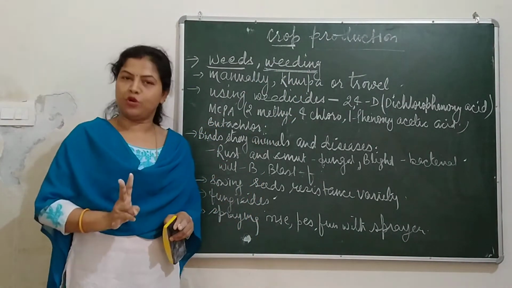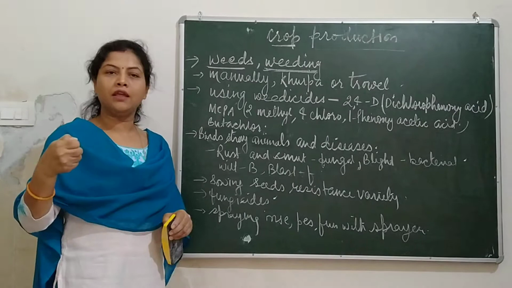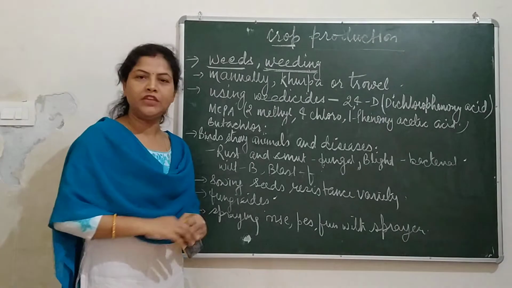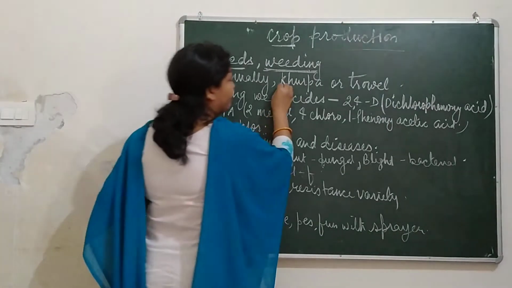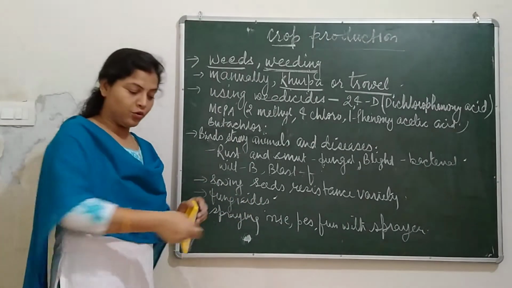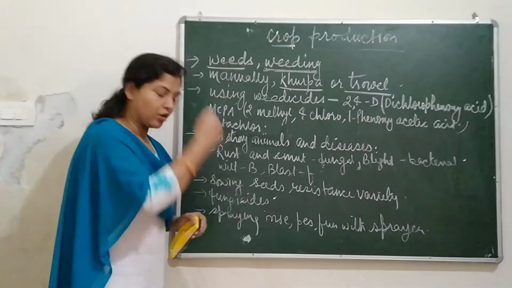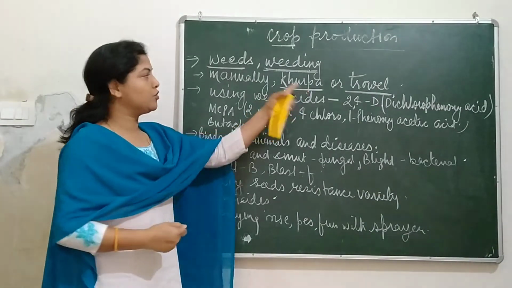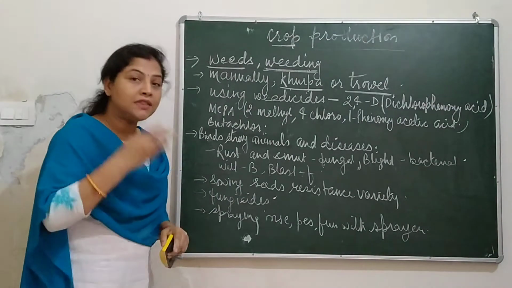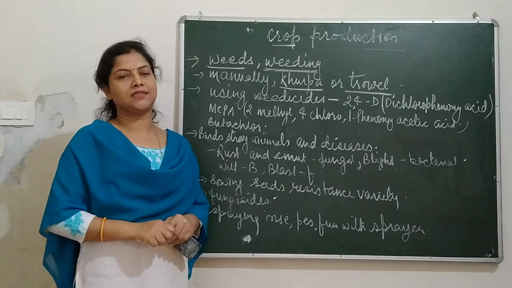Weeding we can do by two processes. The first one is manually, by just removing with the help of hands, as we can identify what the weeds are. And the second process, we may go through the use of a trowel and khurpa. You must have seen that with a khurpa we can dig the soil in this way and take out the weeds along with the roots, using a khurpa or a trowel. So this is another way. And the third process of removal and killing of weeds is using weedicides.